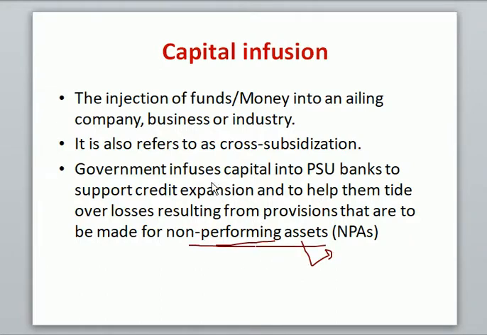So capital infusion solves two problems of the bank. One, it helps to enhance their credit expansion, because investments are required for the economy. And the other important aspect is that it also helps the bank to overcome the problem of NPAs.